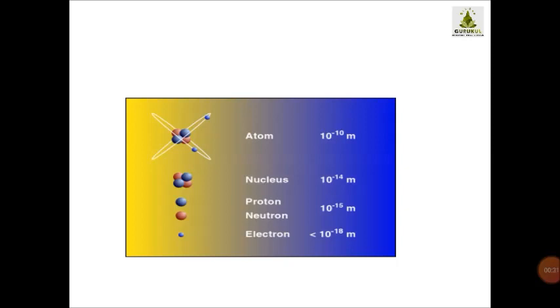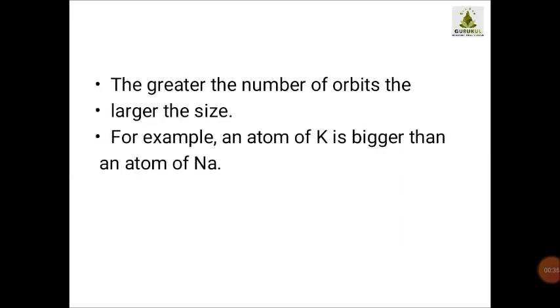Now children, in this section we have to study how the size of an atom depends on the orbits. The greater the number of orbits, the larger the size. For example, an atom of potassium is bigger than the atom of sodium. Why? Because the number of orbits is greater. This thing we should know, children. We should understand that as the number of orbits increases, the size of the atom will increase.